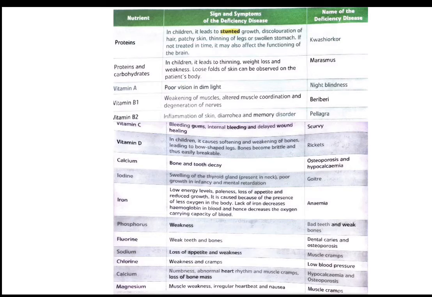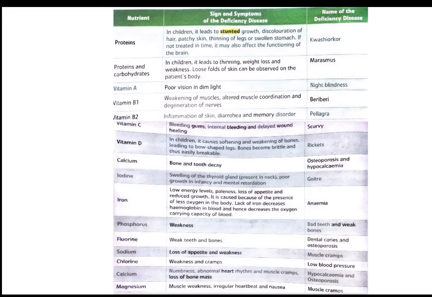If we don't eat vitamin C properly, we will have scurvy. In this disease, what will happen? Our gums will bleed, internal bleeding will be there, and delayed wound healing will also be there. Vitamin D. In children, it causes softening and weakening of bones, leading to bow-shaped legs. Bones become brittle and thus easily breakable. This disease is rickets.